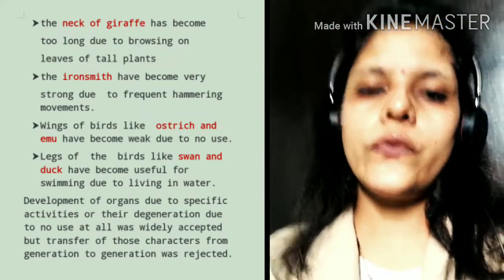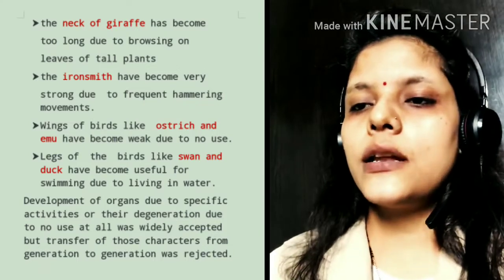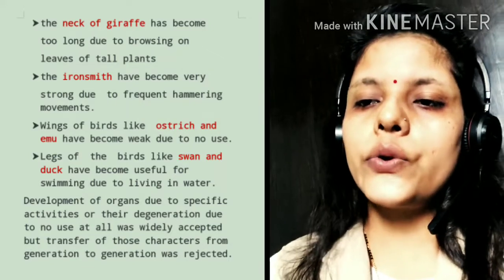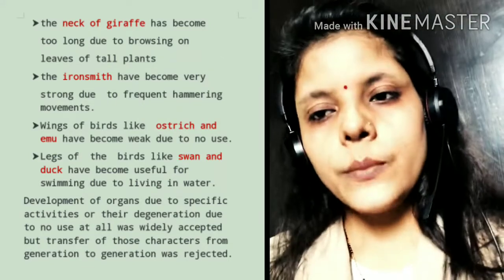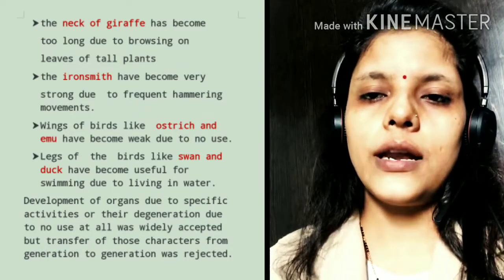This is the theory of Lamarckism. Here is one more example. The legs of birds like swan and duck have become useful for swimming due to living in water. Because they are swimming, their legs will be strong. This is the theory of Lamarck.